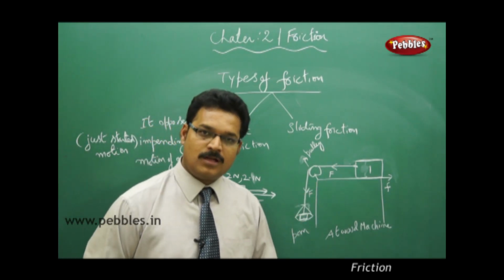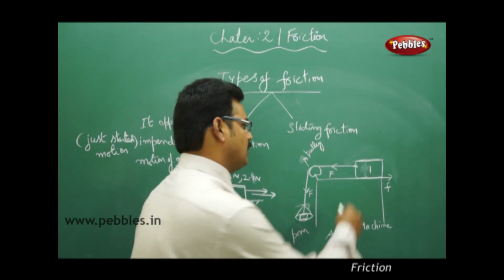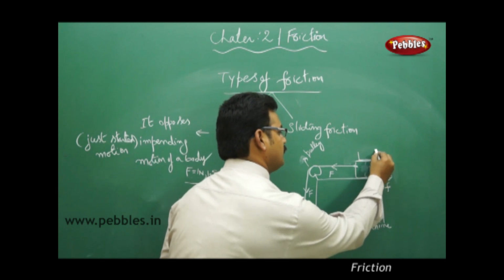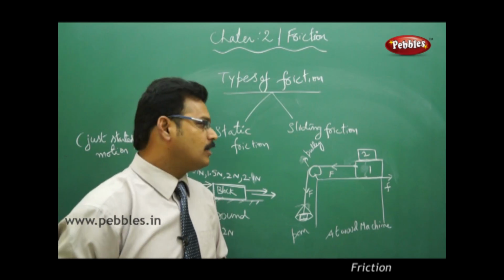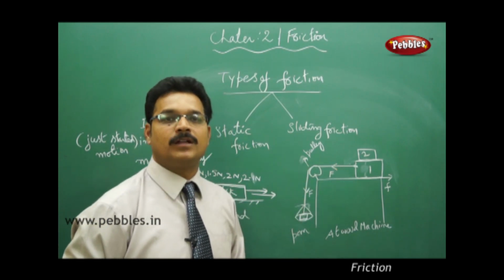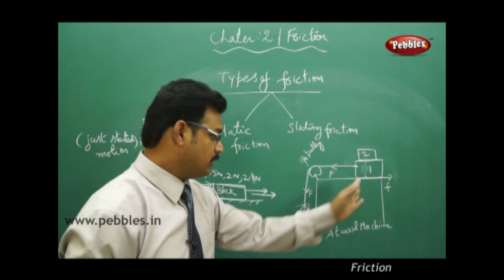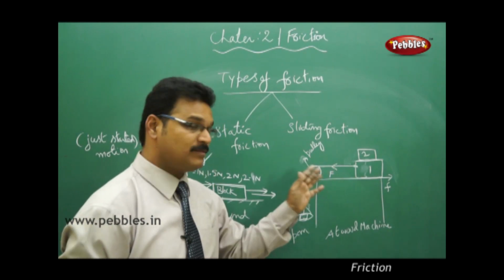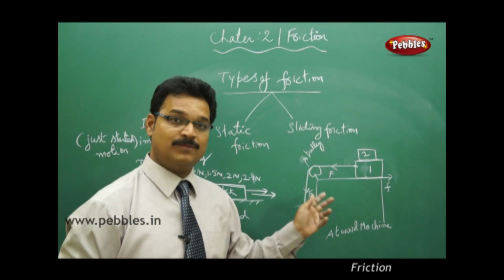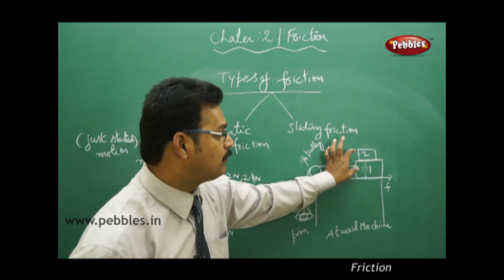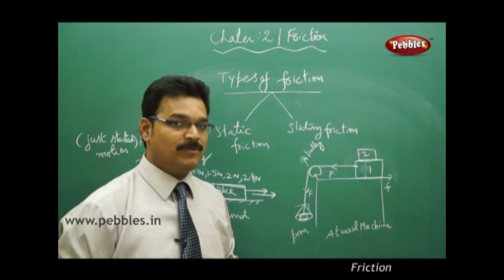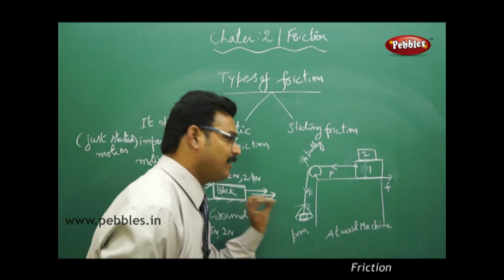Suppose I have added another weight on this block 1. So this is block 2. Now what happened to this block 1? Does it move towards the left side or does it not move? Obviously it doesn't move, because more weight is added to this block 1 plus block 2 system. So obviously you have to add more weights to the pan.